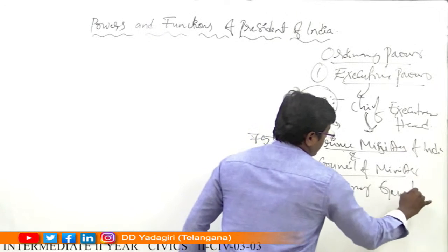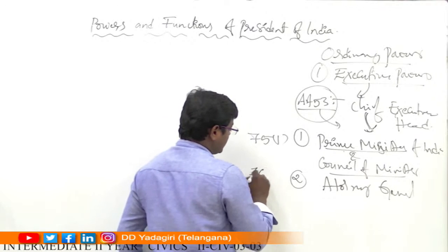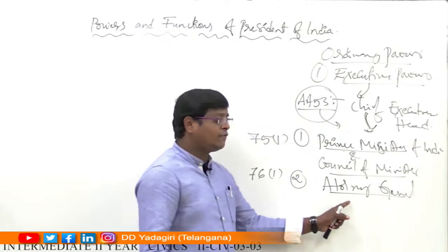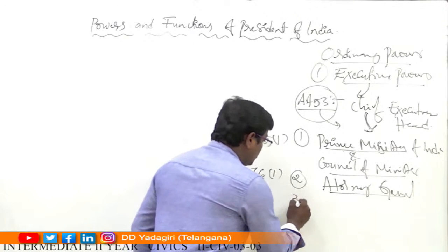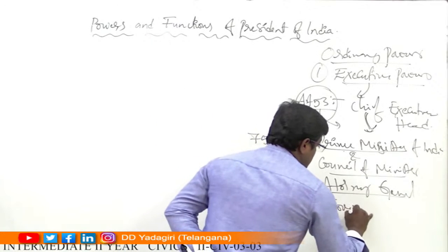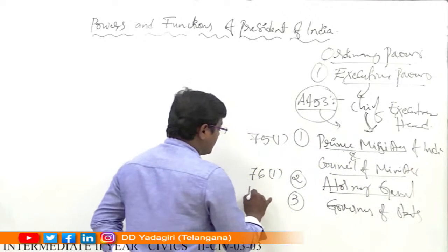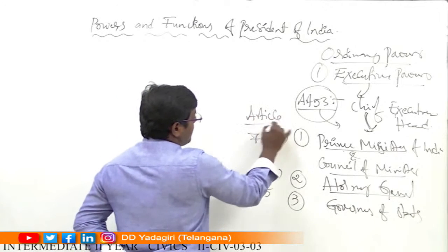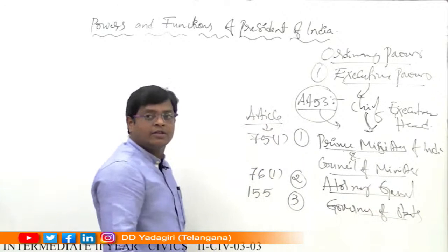Attorney General. According to Article 76, Clause 1, the President of India appoints the Attorney General, who is the Chief Judicial Officer of the central government. And also, the President of India appoints governors of the states, according to Article 155. The President of India appoints governors to the different states.